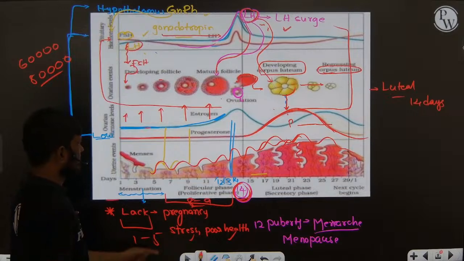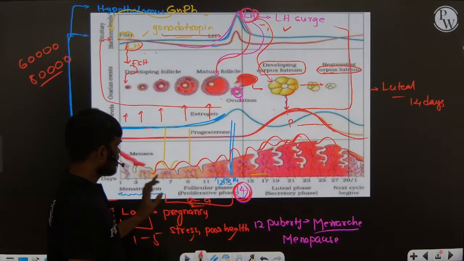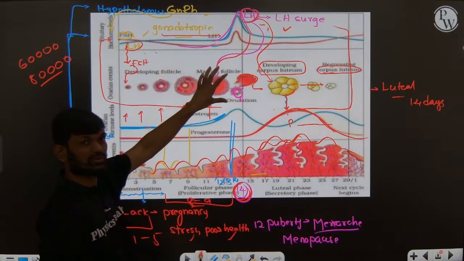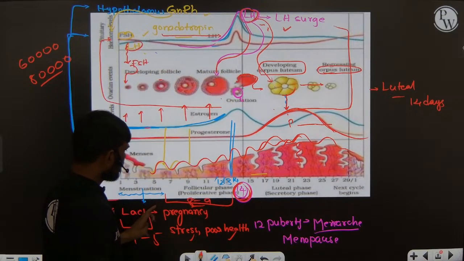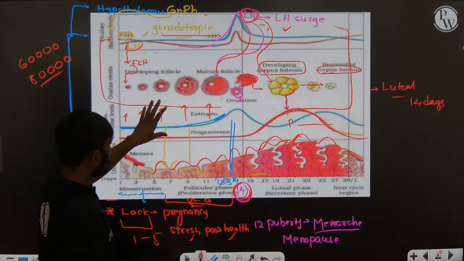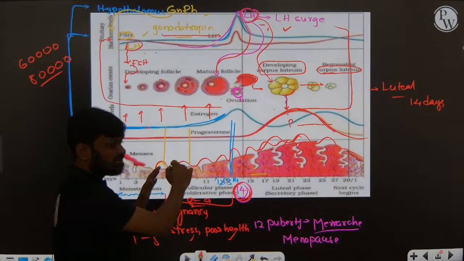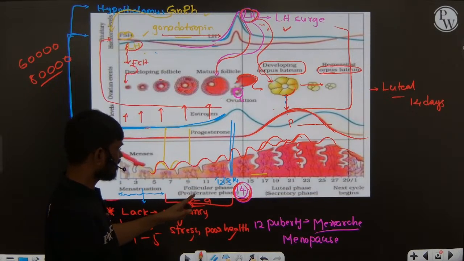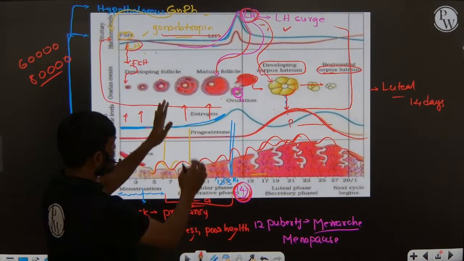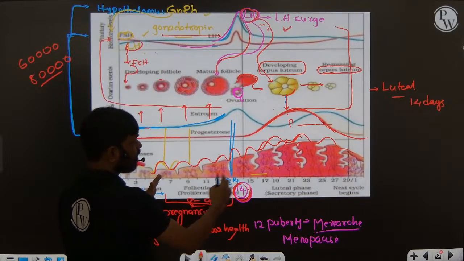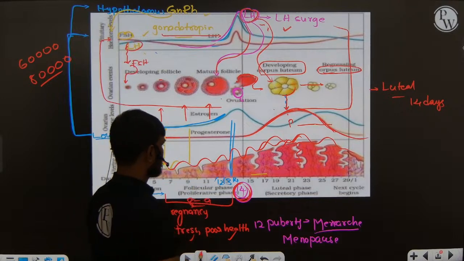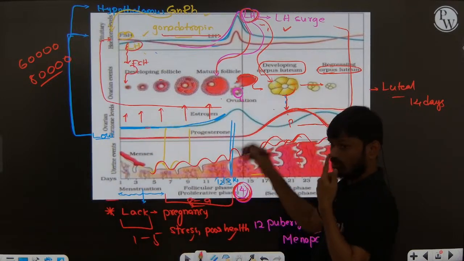Okay. Now why are we calling this the follicular phase? Because there is a development of follicle in the ovary. Why are we calling it the proliferative phase? During this phase only, the endometrium lining is proliferating and developing. So that's why it is called the follicular phase, proliferative phase. This is the phase which takes place before ovulation, so we call it the pre-ovulatory phase. Ovulation means release of ova.